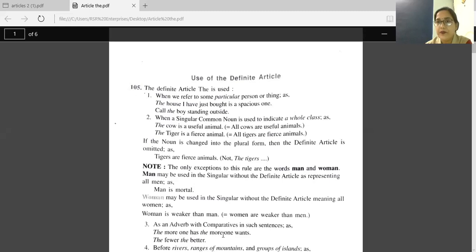The more, the more. Much, more, most. In such sentences, when you are comparing two comparatives, you have to use the with the words. The fewer, the better. Fewer is also the comparative degree of few: few, fewer, fewest. Better is also the comparative degree of good: good, better, best. So in that condition, you have to use the with comparatives.